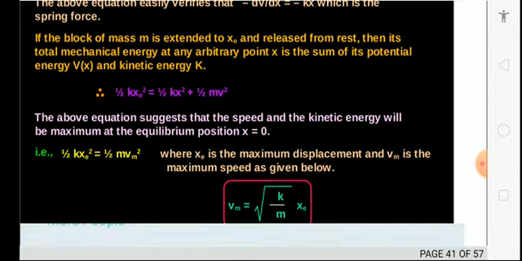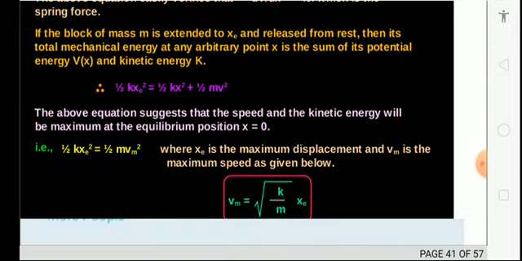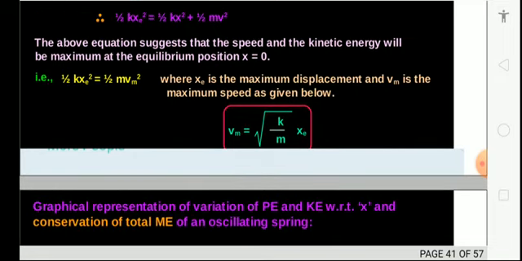So here you will get half mv square plus half kx square is equal to half k xm square, that is your extended position. You can derive from this a simple equation, where the half cancels out. You will get v is equal to under root of k upon m multiplied by xm.